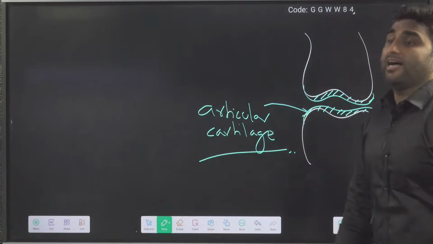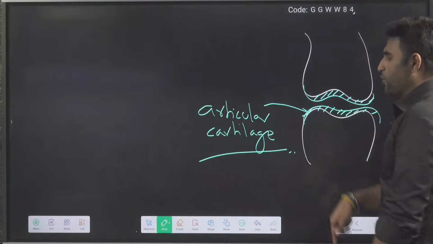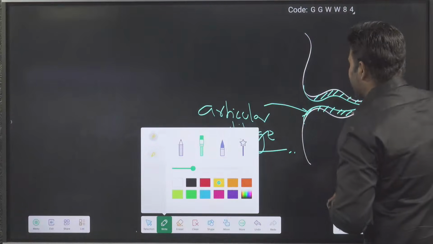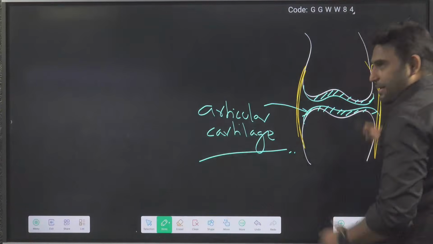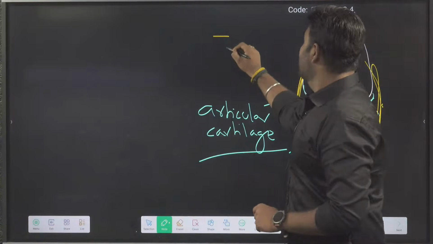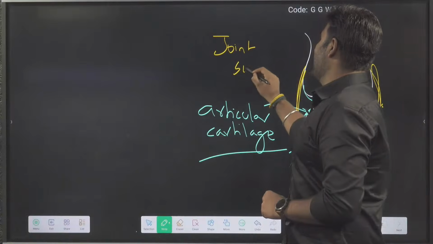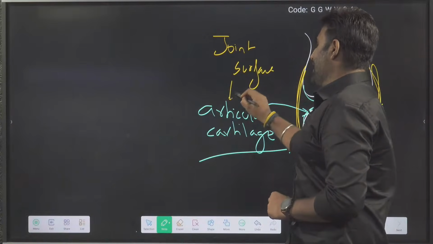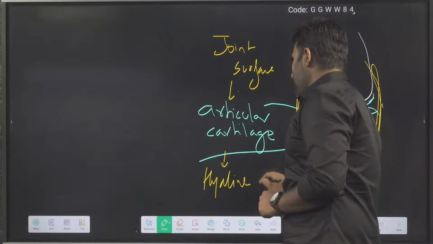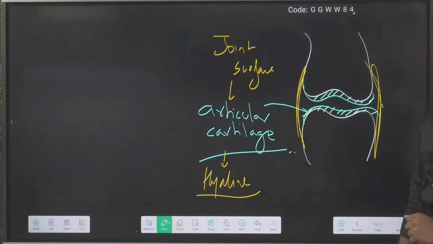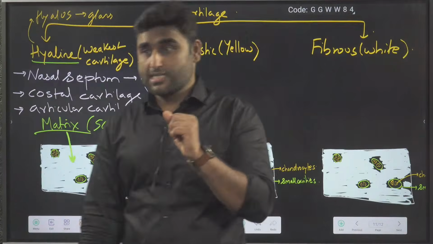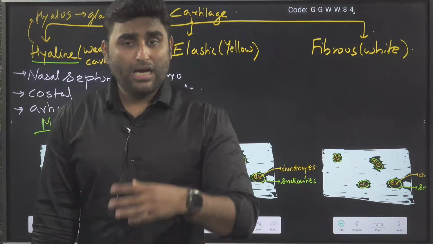Which cartilage? Articular cartilage. Ligaments will hold the joint. I am not talking about ligaments here. Ligaments are definitely going to hold the joint. I am saying joint surface. Joint surface will be lined by articular cartilage, and articular cartilage is a type of hyaline cartilage. Am I clear, everyone?